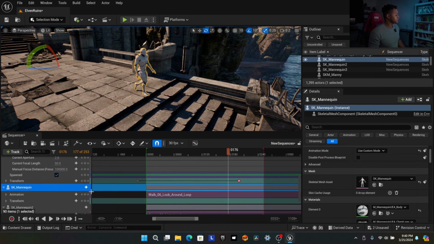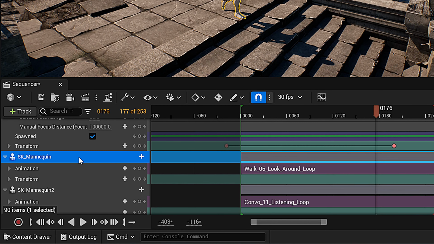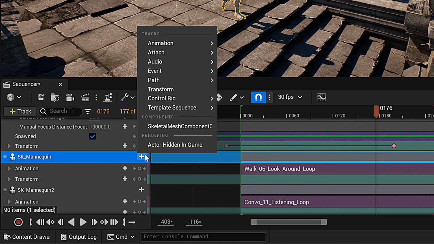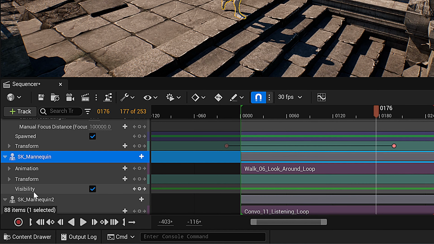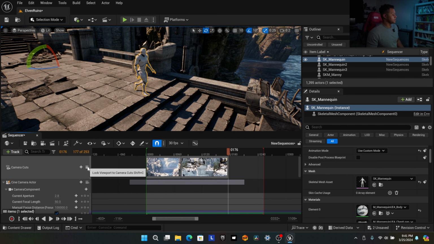So for our first mannequin, on the SK mannequin track, the main track here in sequencer, we're going to hit the plus button. Then we're going to select where it says rendering under here, actor hidden in game. And you'll see this track that says visibility. Simple enough, right? So at the start here, we're going to set a keyframe that says this actor is going to be visible. Let's lock in our camera.